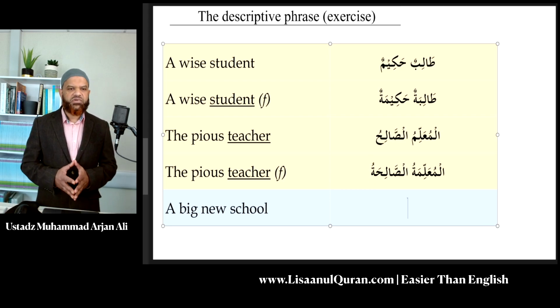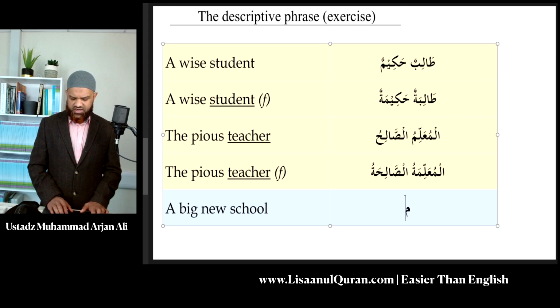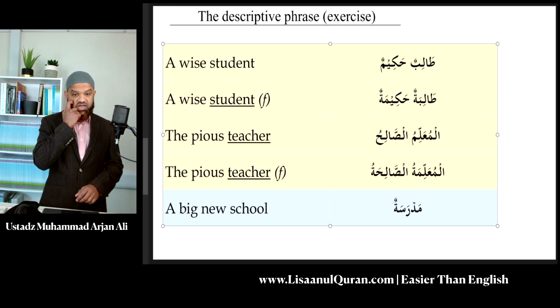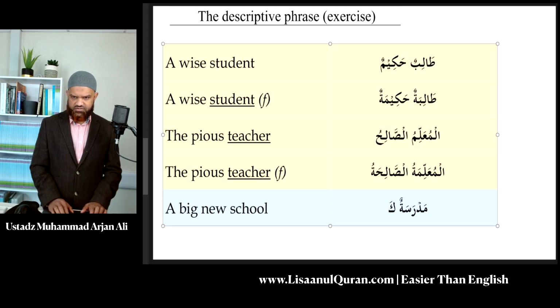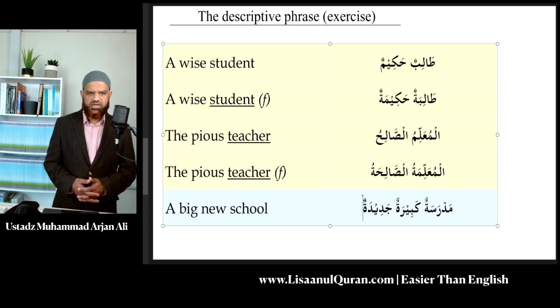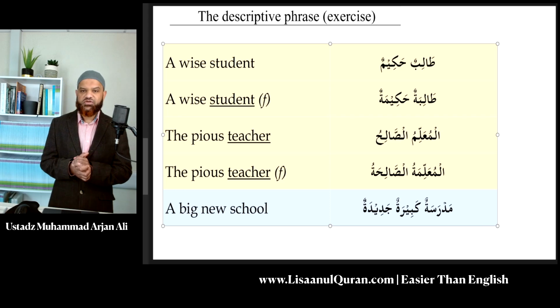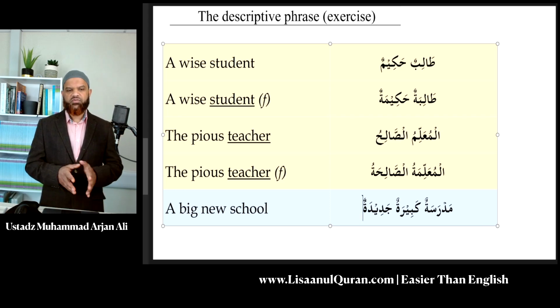Now, lastly, we have a big new school. The word for school in Arabic is, of course, madrasatun. So it's feminine. So the words big and new are both descriptions, so they need to come afterwards. And they need to be also in the feminine form. Kabiratun, and jadidatun.